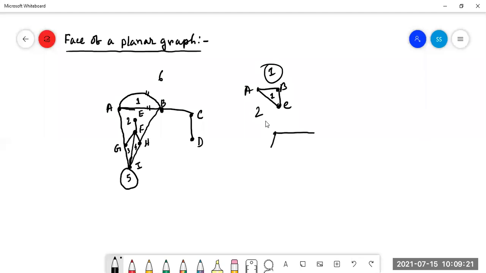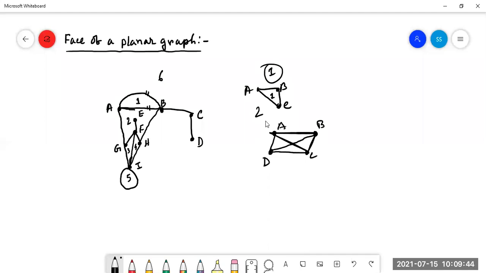Now tell me, is this a planar graph? No, sir. Any other answer? Is this a planar graph?